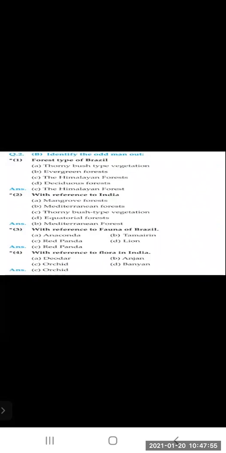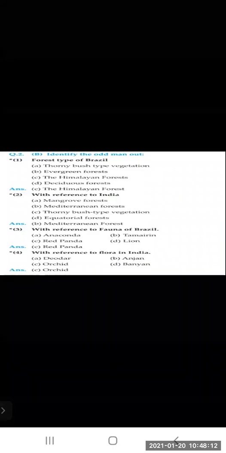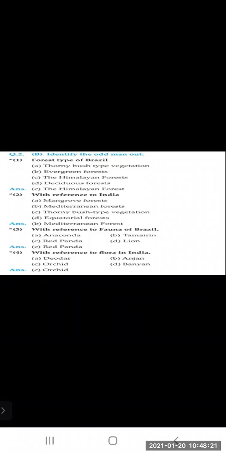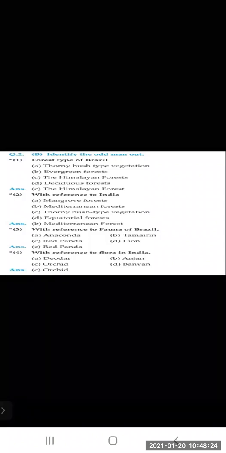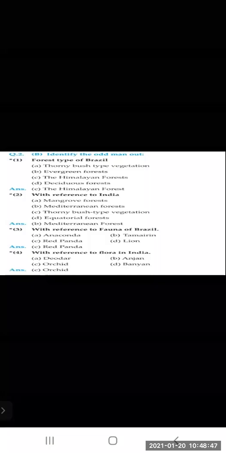Now identify the odd man out. Forest types of Brazil: thorny bush type, evergreen forest. Now you have to find the odd man out among these. The odd man out is the Himalayan forest. Now with reference to India: mangrove forest, Mediterranean forest, thorny bush type vegetation, equatorial forest. Then you can see the deodar, anjan, orchid and banyan tree. Among these, with reference to India, the odd man out is orchid. Orchids are found in Brazil.